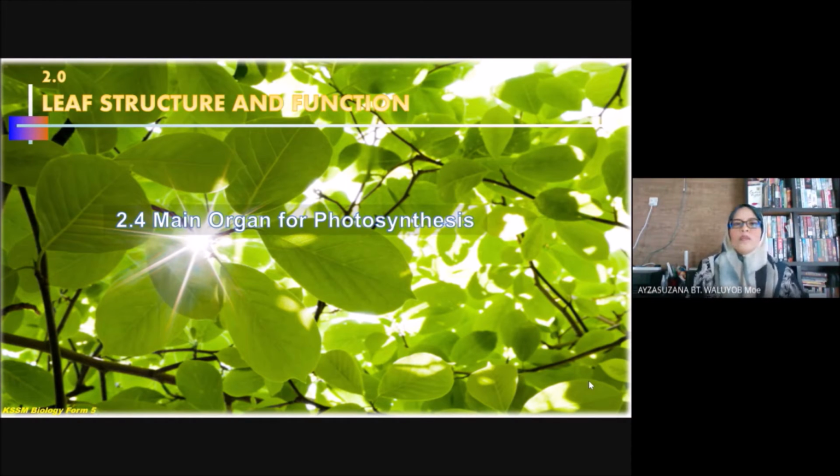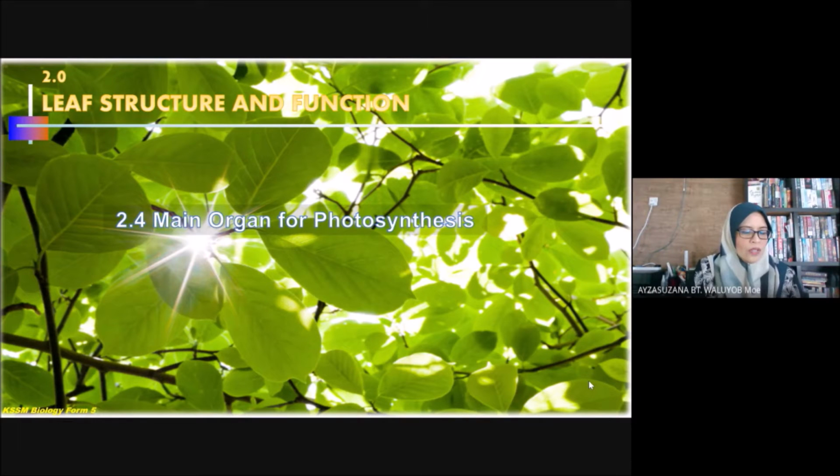So, siapa yang mula-mula memperkenalkan fotosintesis ni ada dalam your textbook, page 40. Photosynthesis was discovered by Jean Baptista van Helmont. He carried out an experiment to test the idea that plants obtain their food from the soil.